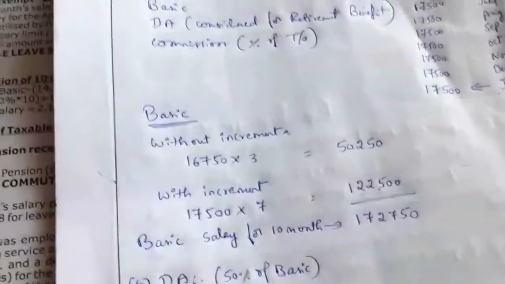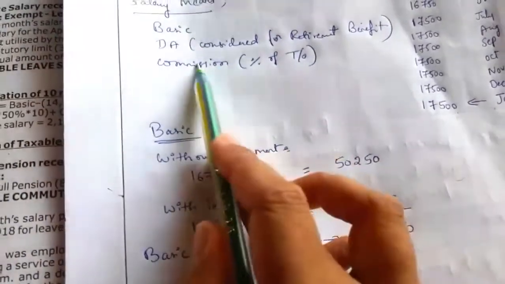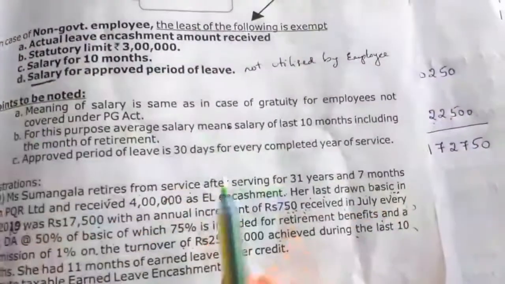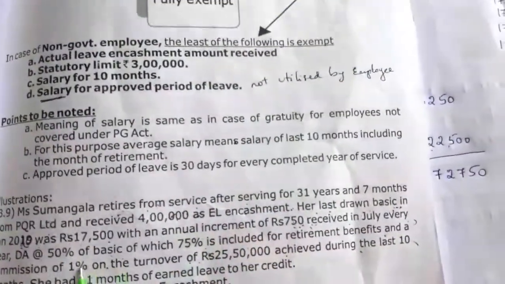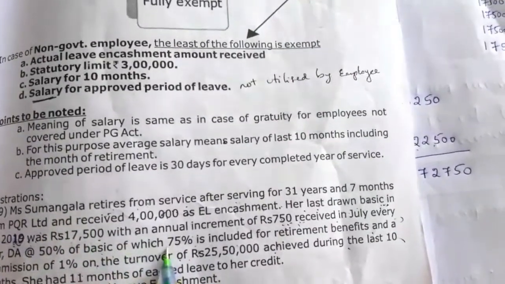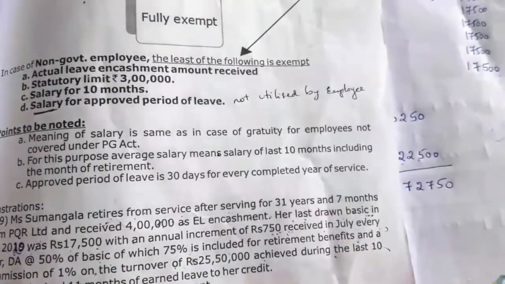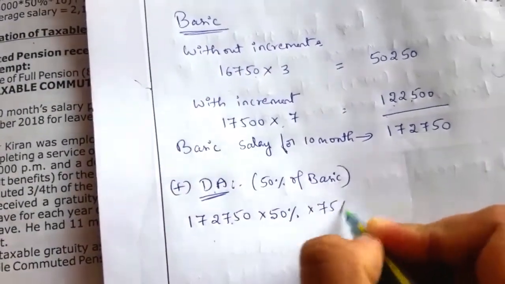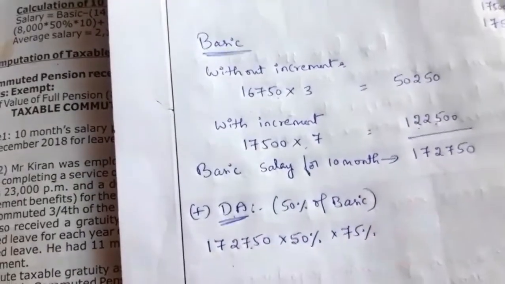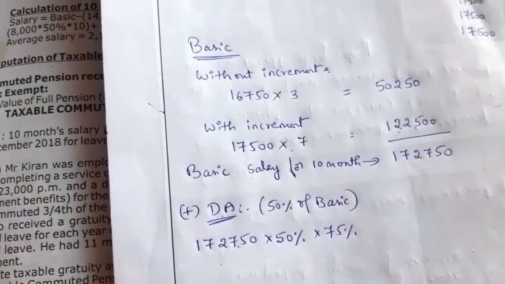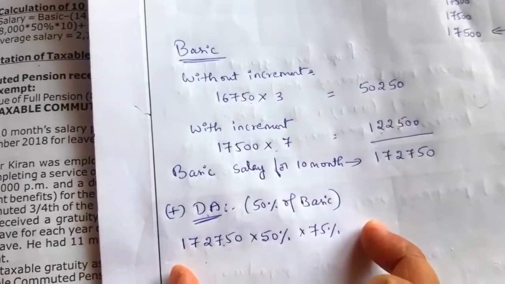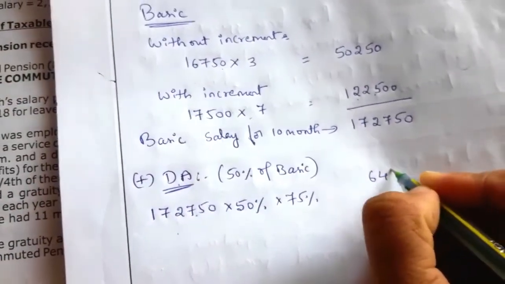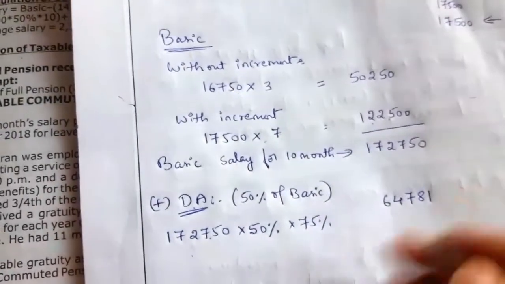Now we have to take salary here if DA is considered for retirement benefit. Now we have to see whether DA is considered for retirement benefit. Yes. Of this DA, 75% of DA is included for retirement benefit. Means only 75% of DA is included for the retirement benefit. So this much value we have to take here. So that is nothing but 64,781. So that is DA.